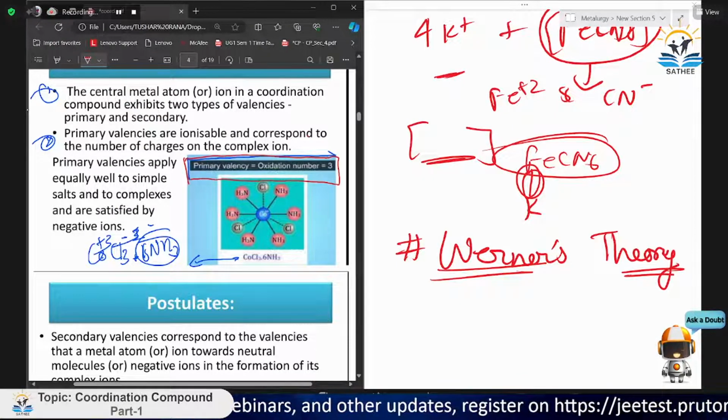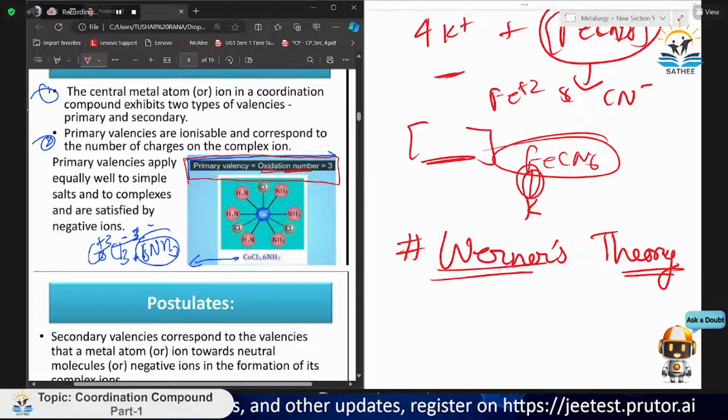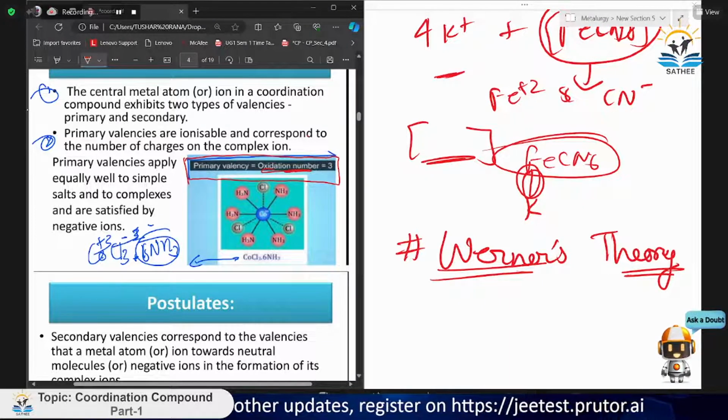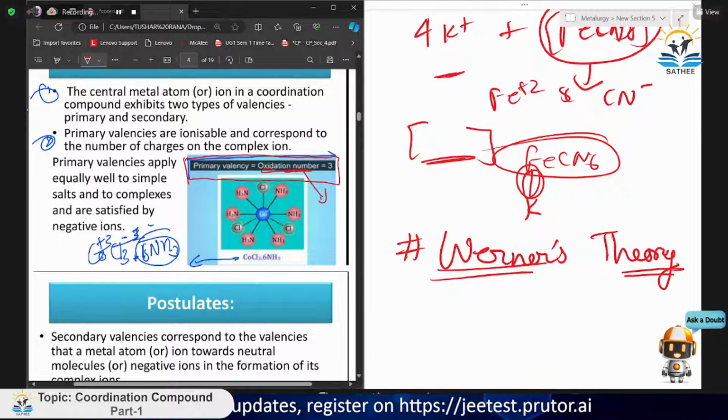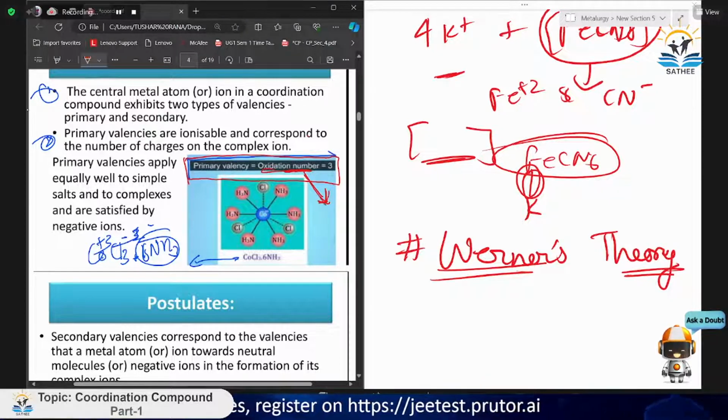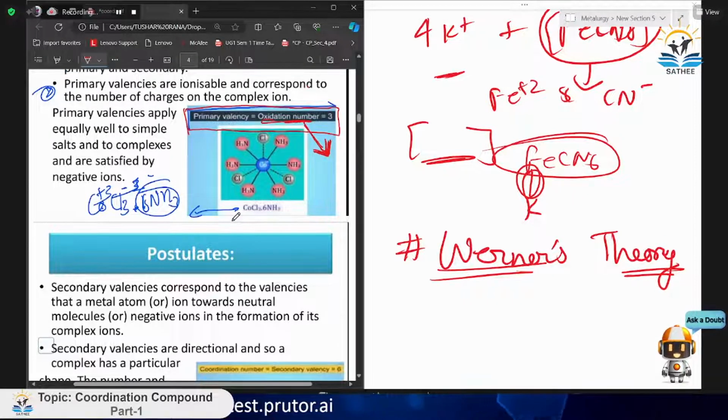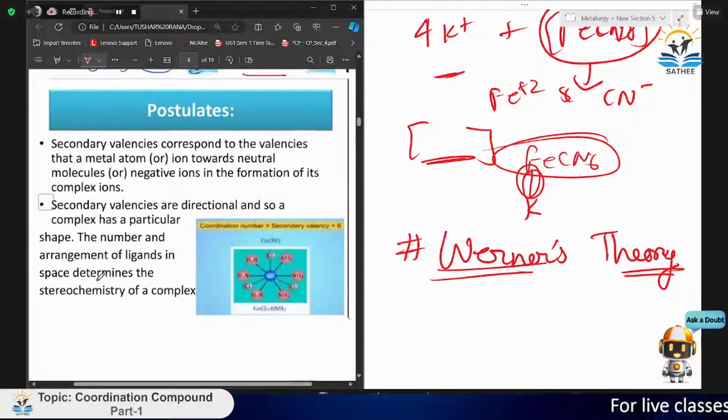What is the primary valency? Primary valency is generally the oxidation number, that is the oxidation state, which you generally find in the redox reaction chapter many times. So I think you are able to find the oxidation number. For this compound CoCl3·6NH3, the oxidation state of cobalt is plus 3, and that is our primary valency. Now, what is the secondary valency?